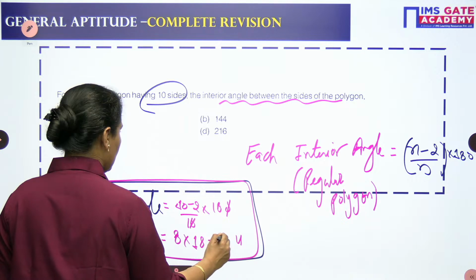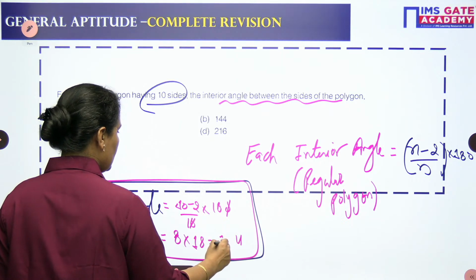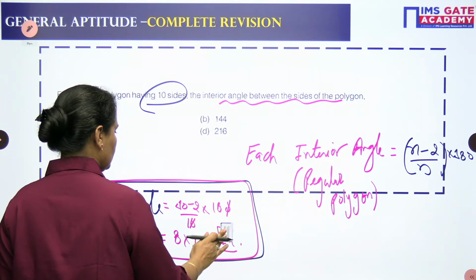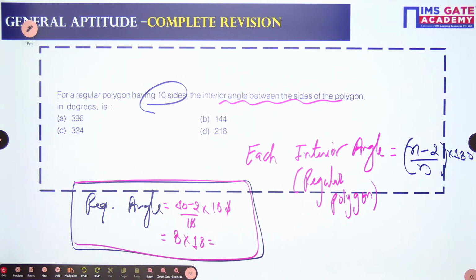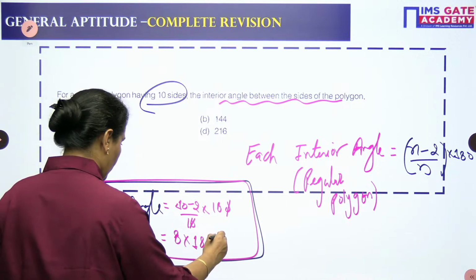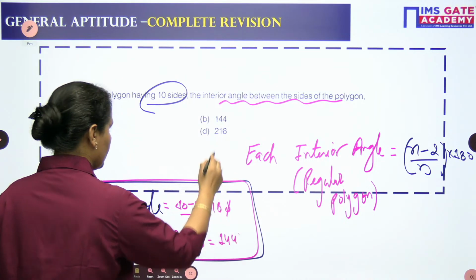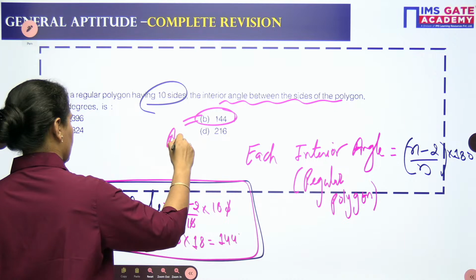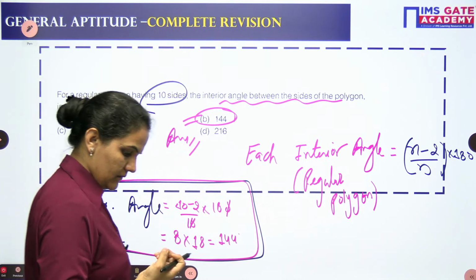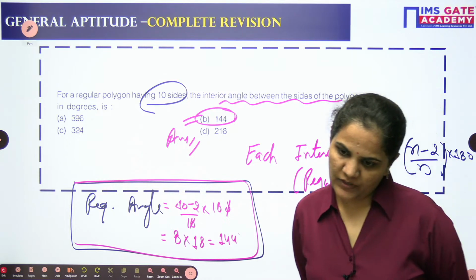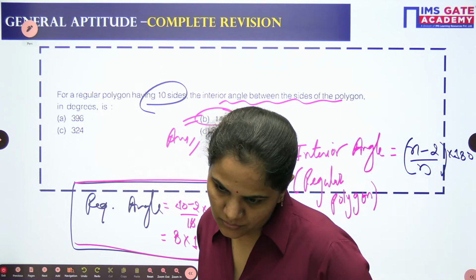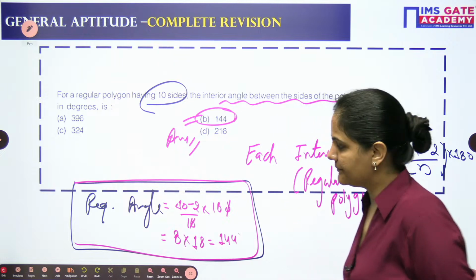So your result will be 144 degree. Yes. Very good. So very easily we can use this one.